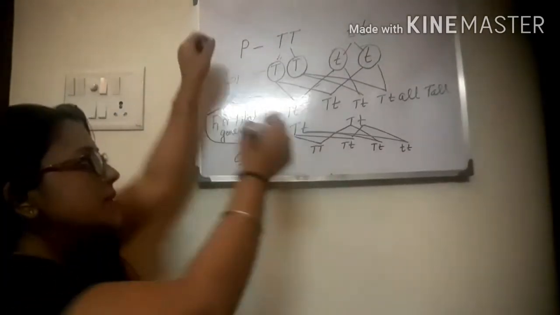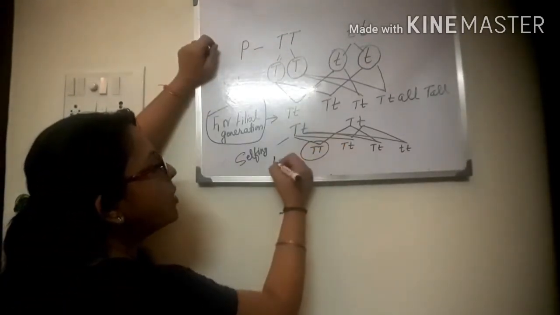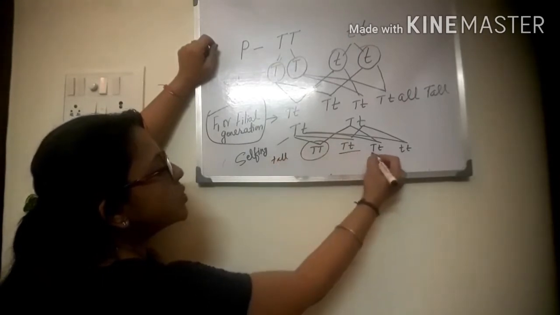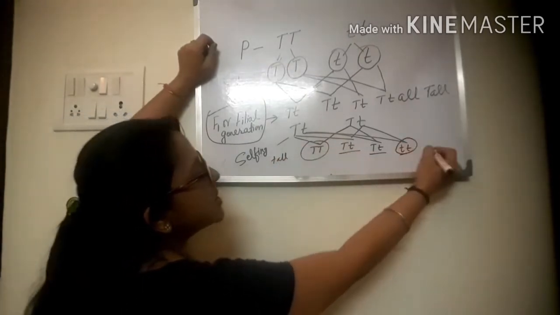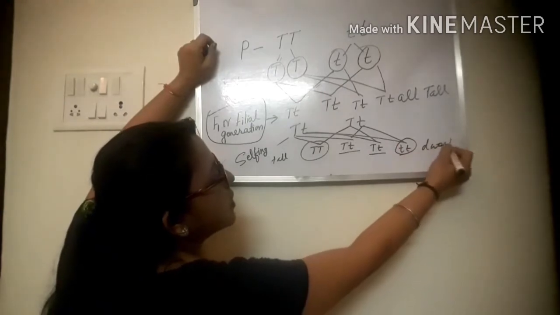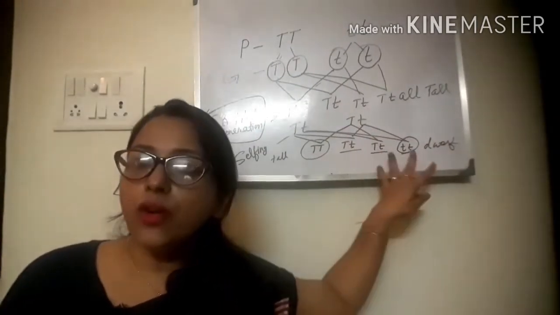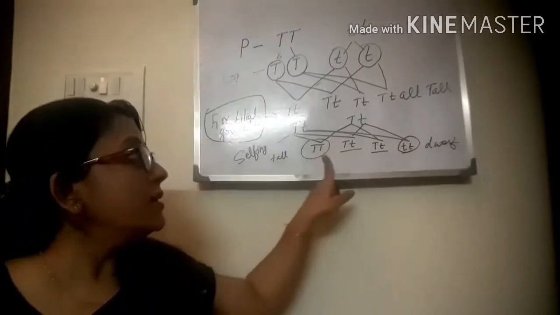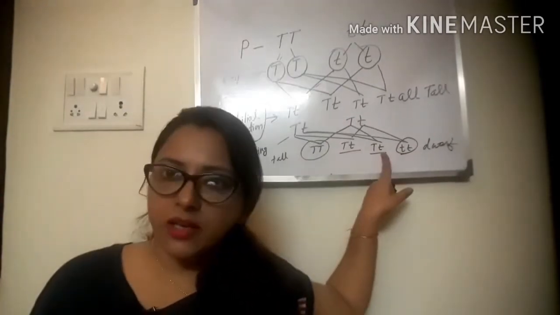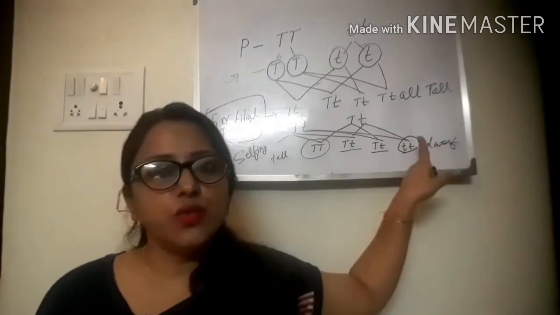This is tall, this is also tall, but this is dwarf. So physically we can see here three traits are tall and one trait is dwarf.